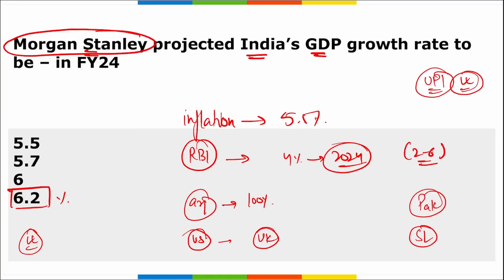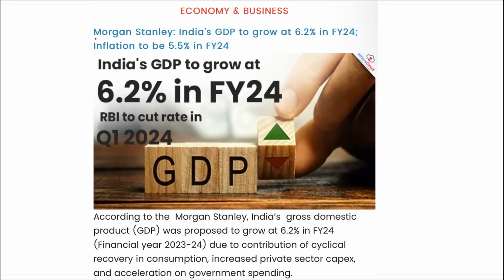So it will be easy for Indians who are traveling to different parts of the world, so that they can directly pay through their own currency. Correct? So it was Morgan Stanley that projected India's GDP growth rate for fiscal year 24 to be 6.2%. Moving on, here you can see Morgan Stanley, India's GDP to grow at 6.2%, whereas the inflation will be 5.5%.